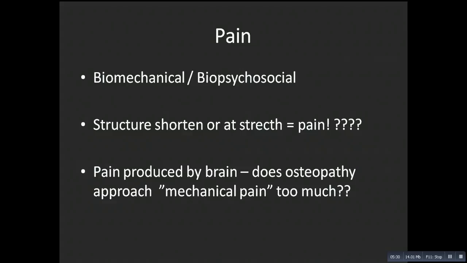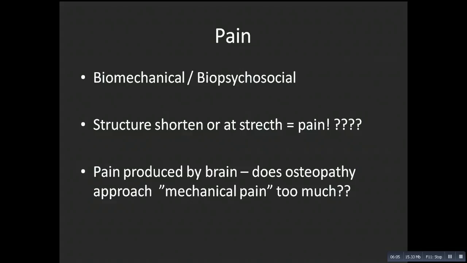But the evidence does not show that the mechanical aspect of the body is known to cause pain. The biomechanical model is out of date, or has not been proven right. So instead, we use the biopsychosocial model, or we should use that. We explained that in neurology a bit, but not in the other subjects. If we still use the structure shortened or stretched, is that even good enough when we know that the biopsychosocial model is the best model we have for pain?